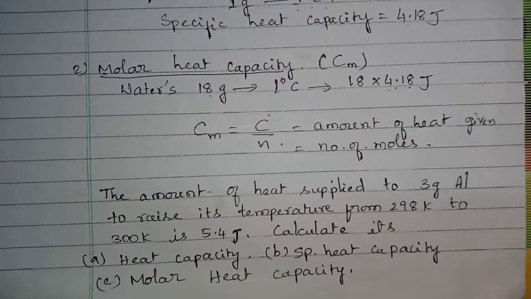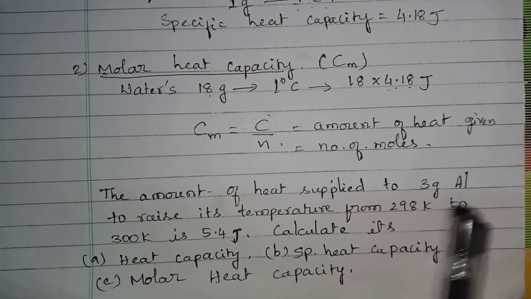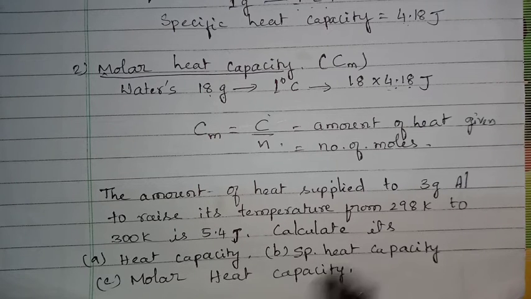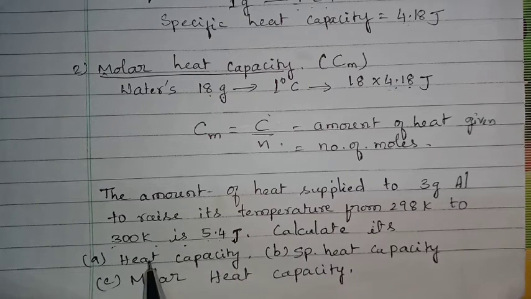Let us understand the difference in heat capacity, specific heat capacity, and molar heat capacity of a system by this example. The amount of heat supplied to 3 gram aluminium to raise its temperature from 298 Kelvin to 300 Kelvin is 5.4 joules. Calculate its heat capacity, specific heat capacity, and molar heat capacity.